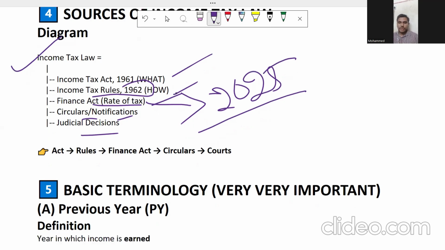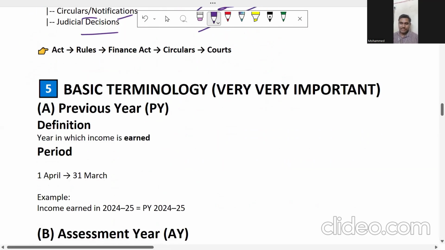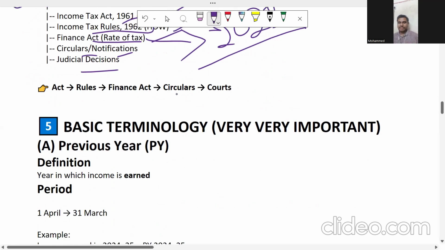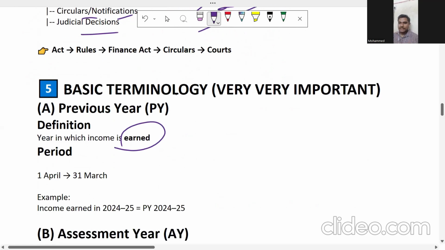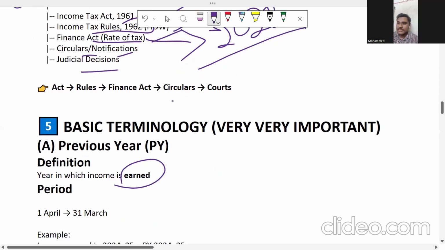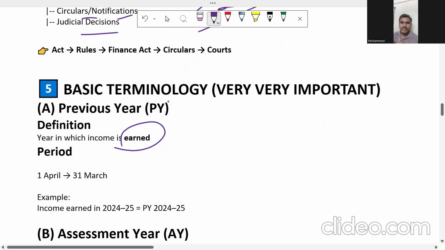I'm going to discuss the basic legal terminology. The first definition is previous year. In simple words, previous year is nothing but the year in which income is earned. For every business the previous year is not going to be the same. Before giving that example, let me explain: previous year is nothing but the year in which the income is earned.